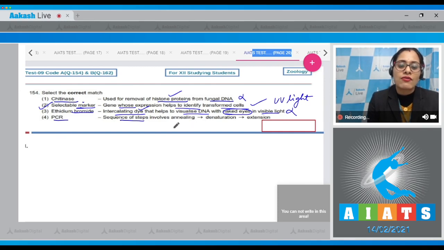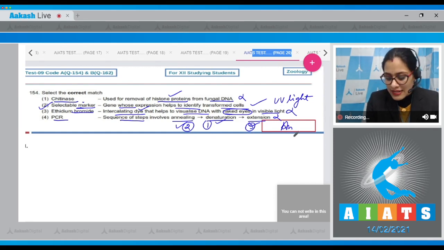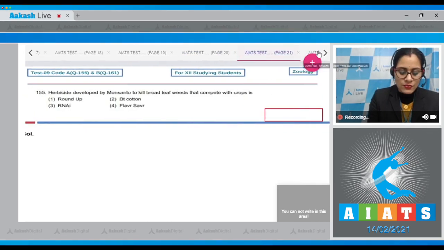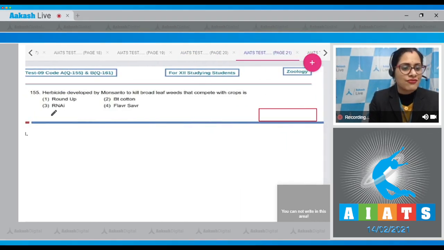Sequence of steps involve annealing, denaturation, extension is an incorrect match because in PCR the sequence of steps involves denaturation, annealing followed by extension. So the very first step is denaturation, second step annealing, third step extension. So the correct answer to this question is option number 2. Let's move on to the next question, which is question number 155.